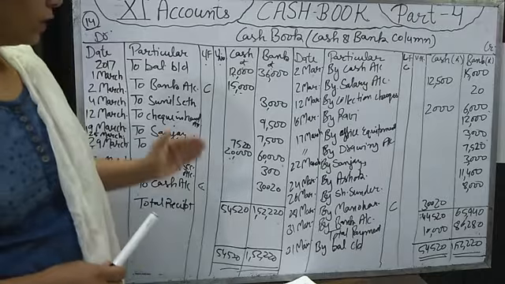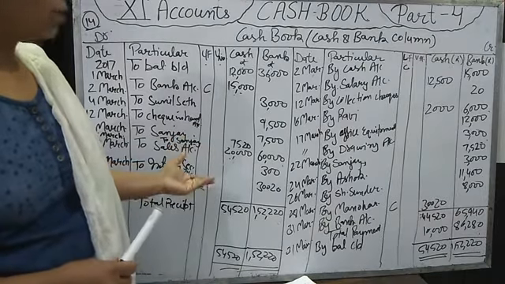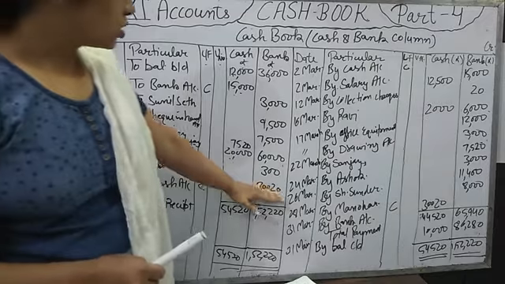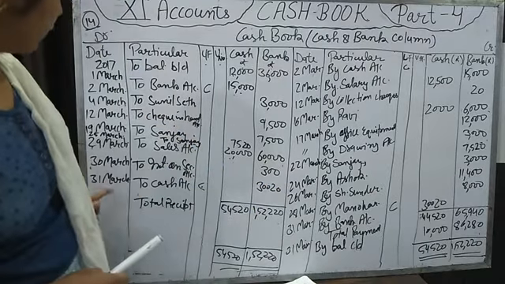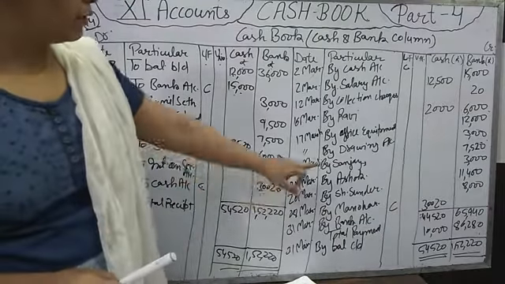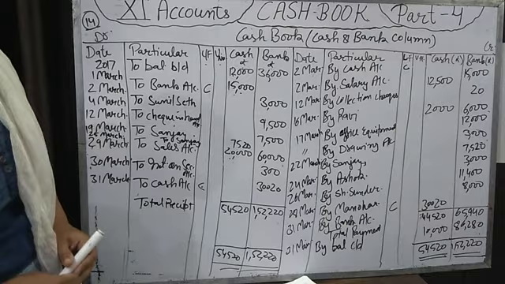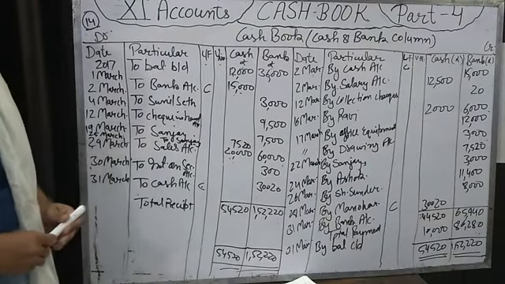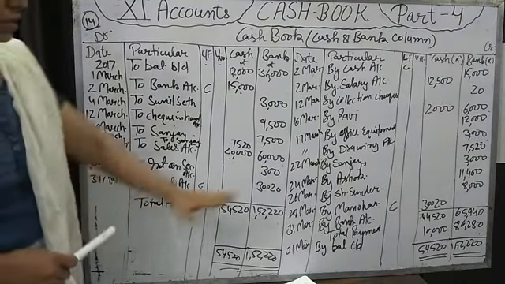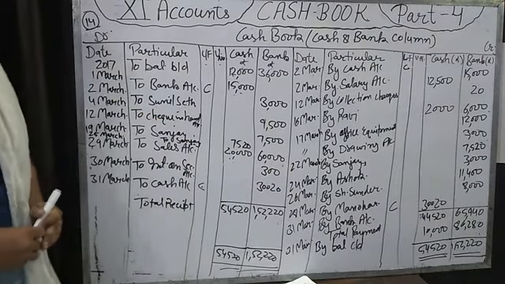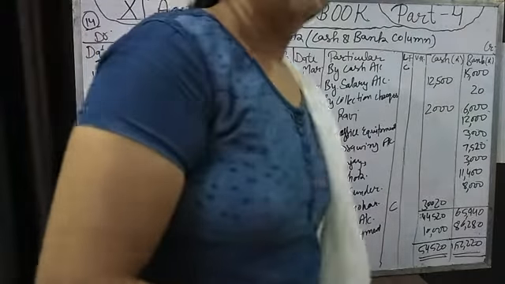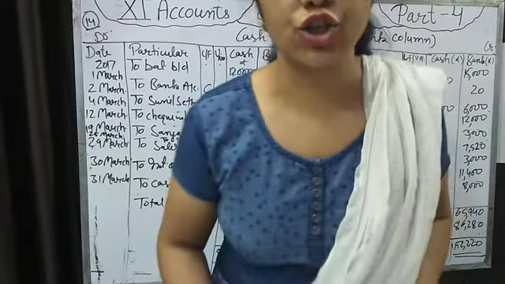You will keep the amount which is given to you with you, and the remaining amount you will deposit into the bank. For this, on 31st March, one contra entry will be passed for depositing into the bank. After that, do the procedure to find out the balance carried down, total receipt, total payment, and the difference of both sides. Okay. So students, this is a double column cash book.